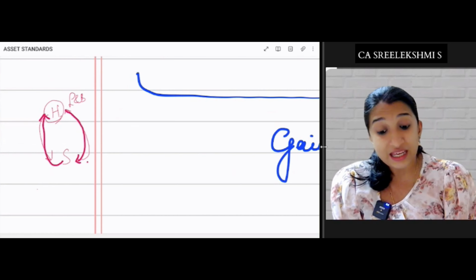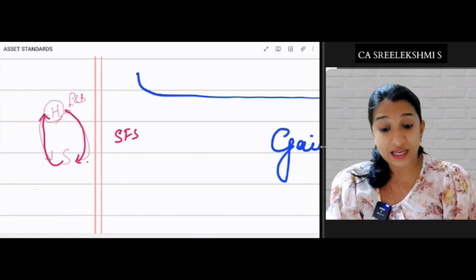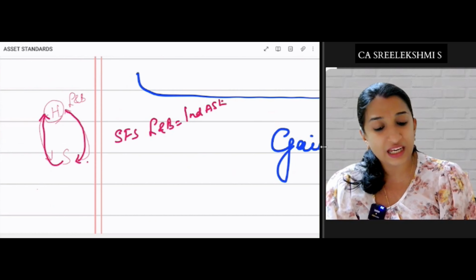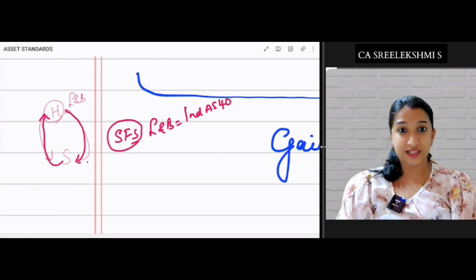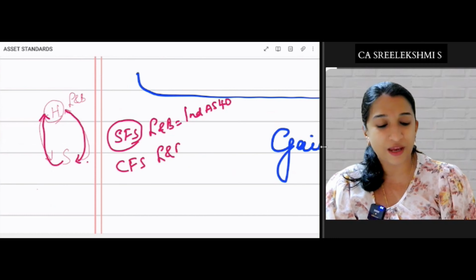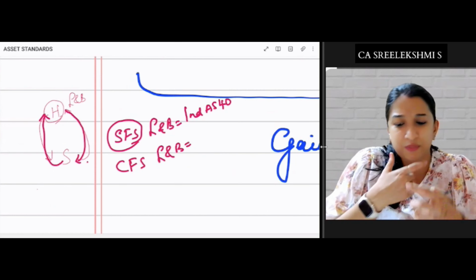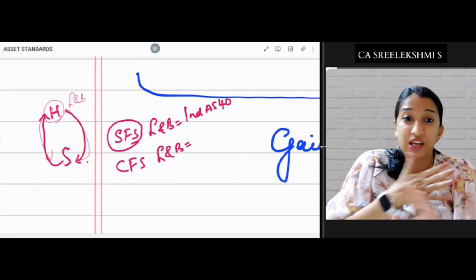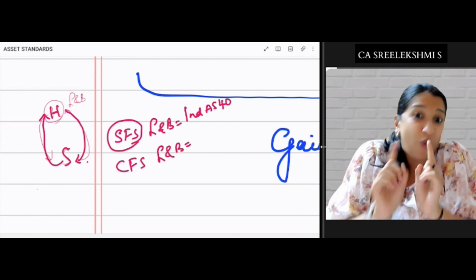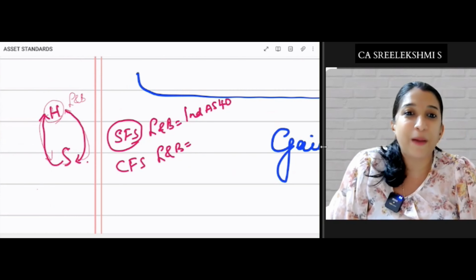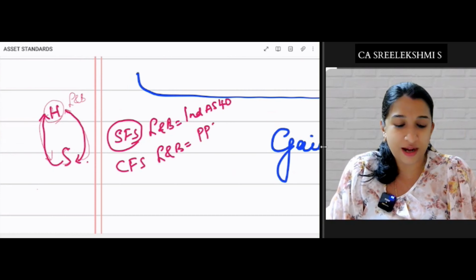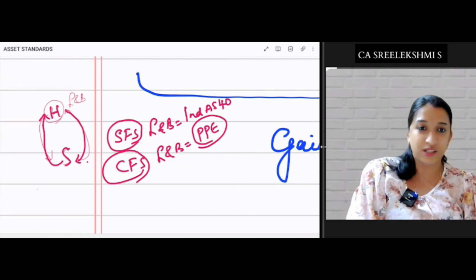Either way, in separate financial statements, that land and building will be accounted as per Ind AS 40. But in consolidated financial statements, that land and building should be accounted differently, because consolidated financial statements mean the holding company and subsidiary companies are not two separate companies. Holding and subsidiary together form one company is the concept while preparing CFS. So land and building should be recorded as PPE in consolidated financial statements.